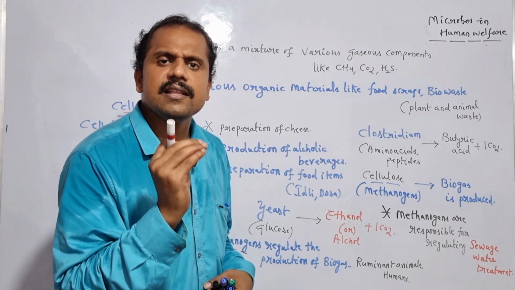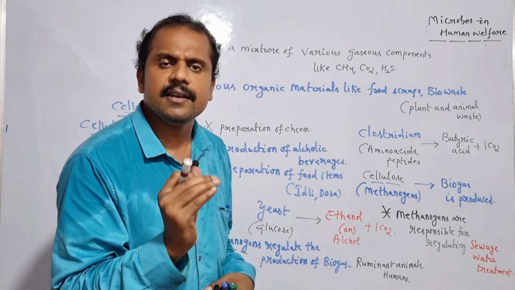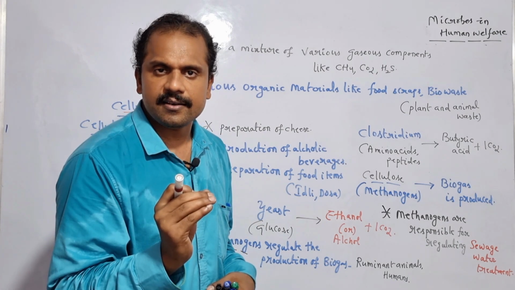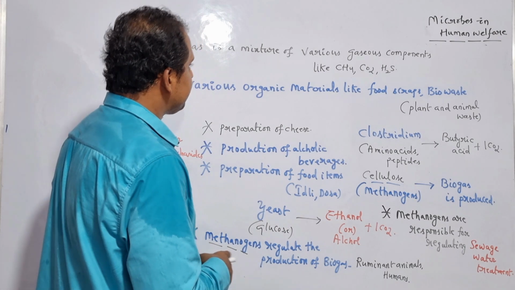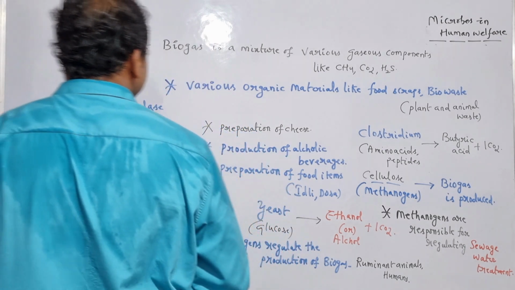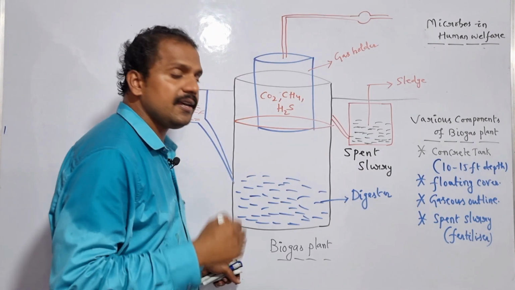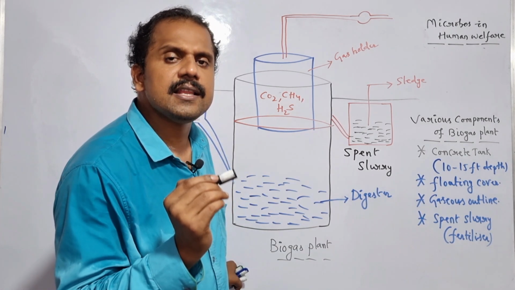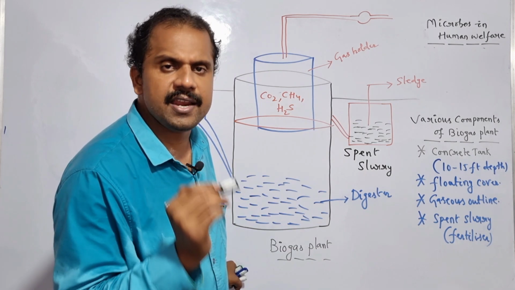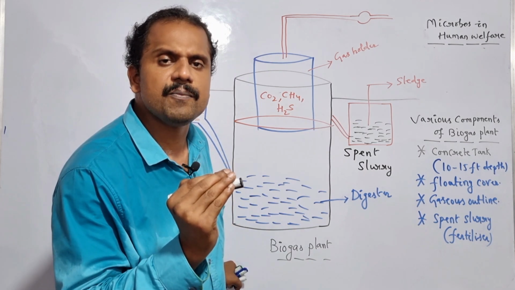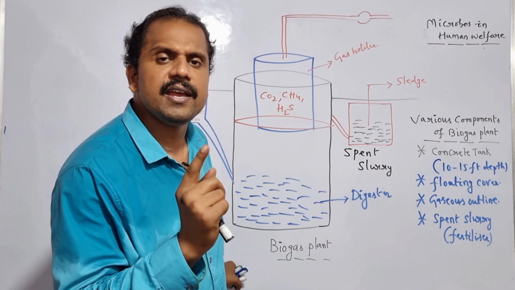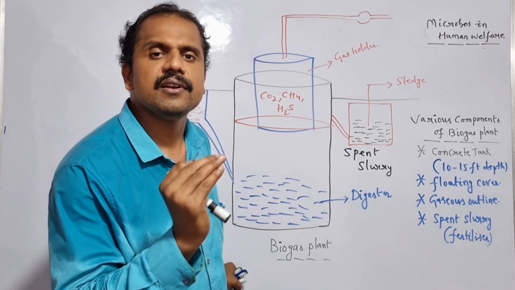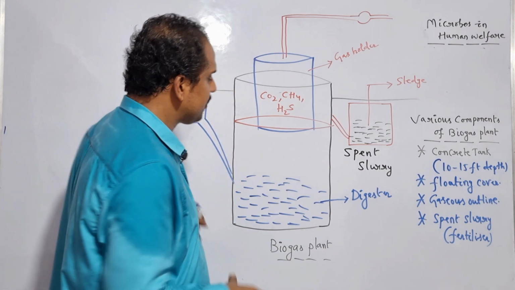And if we look at the overview of the biogas plant, it contains various components. So what are the various components of the biogas plant? They include the concrete tank, which is around 10 to 15 feet deep. Is it clear? So let me arrange the things here.